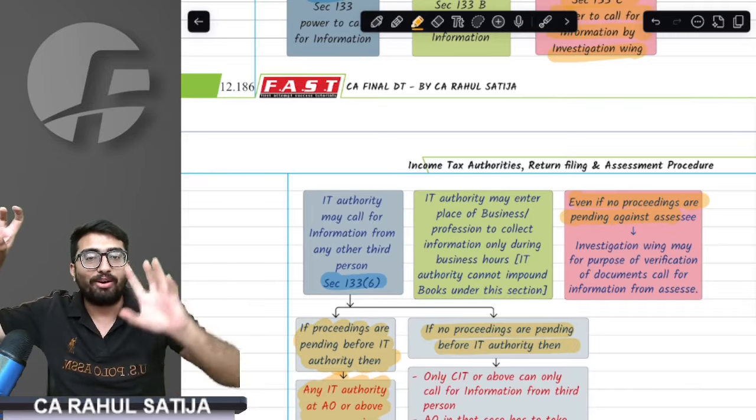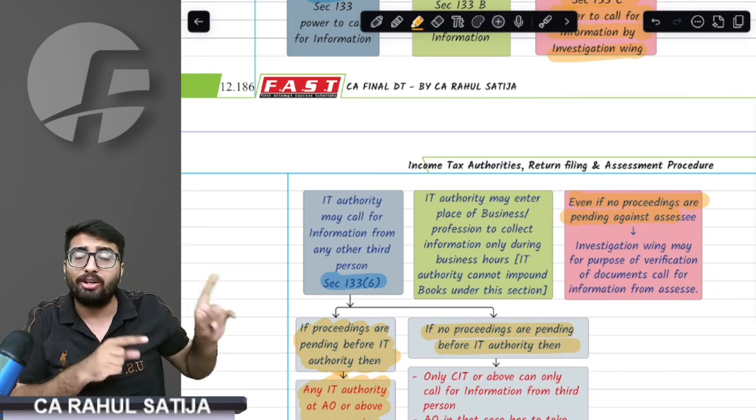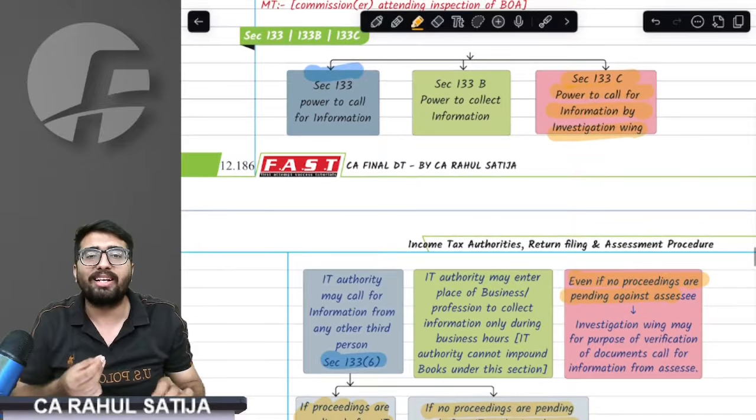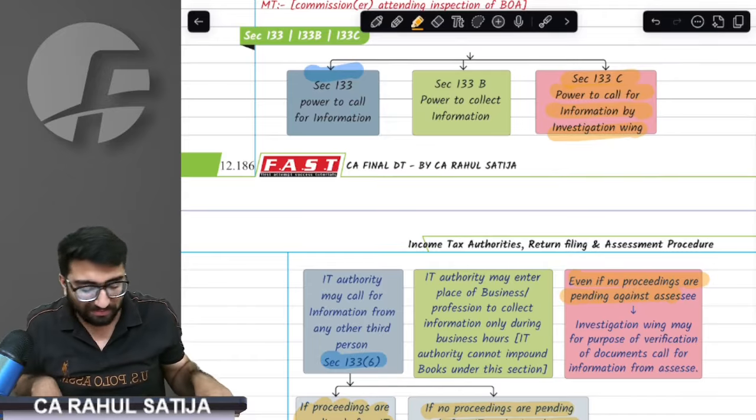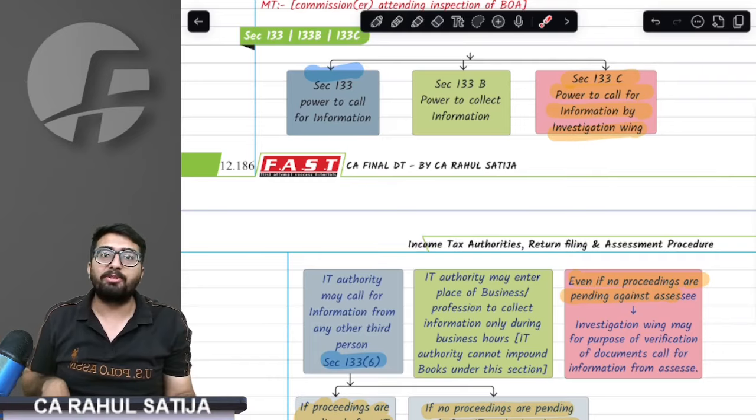Okay, 133.6 can be organized depending upon whether assessment is going on or not. But 133C, that is the investigation wing asking from me, can only be authorized if there is no assessment going on. When assessment is going on, then they would directly ask. Done, sir. Now we have powers in which they would come to my premises.